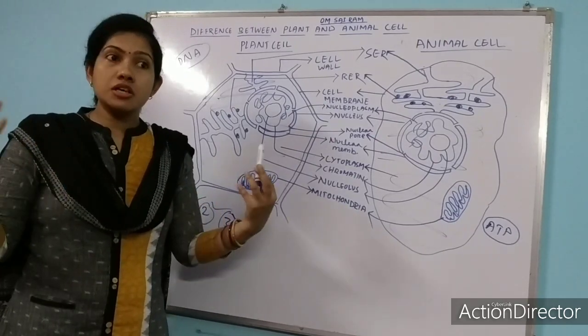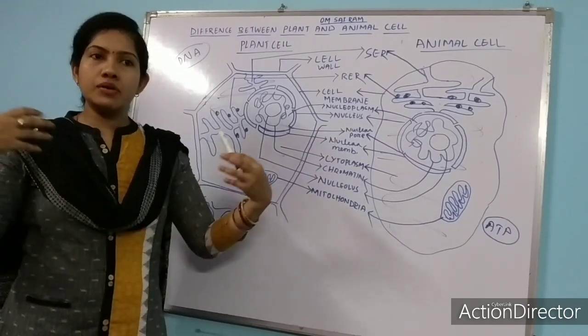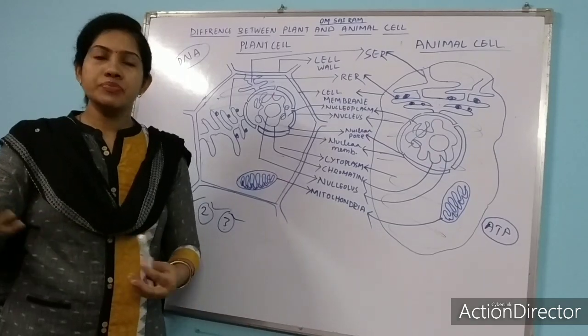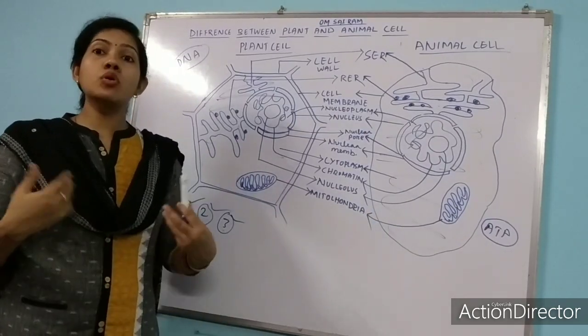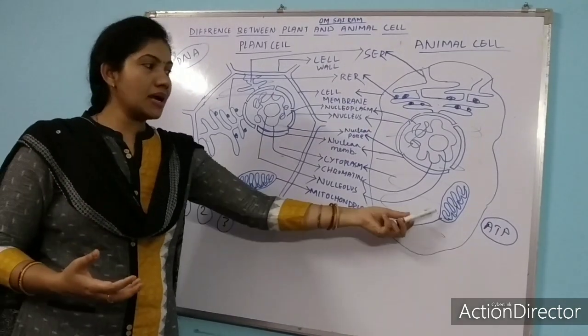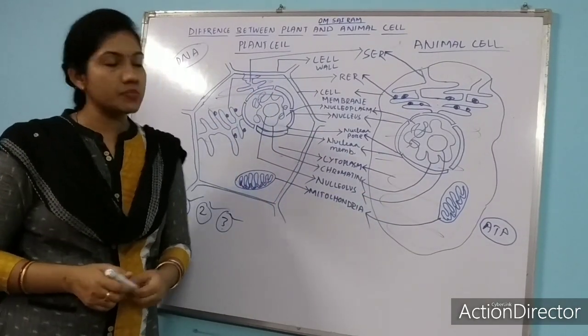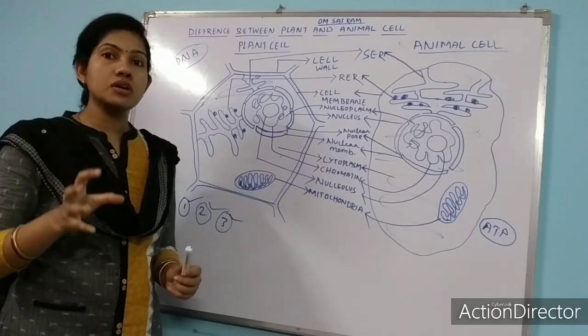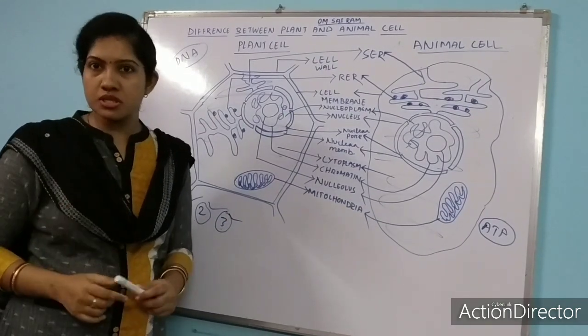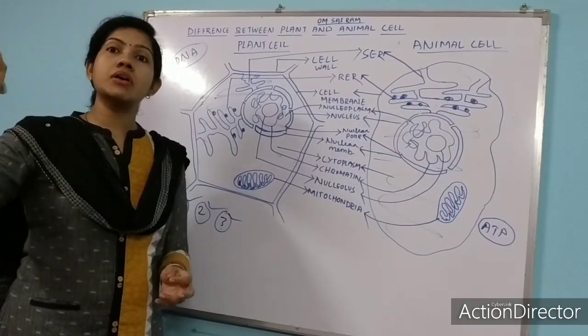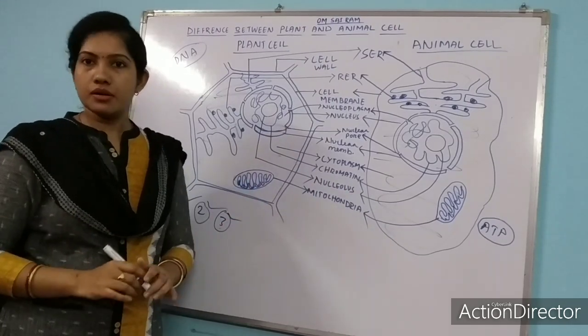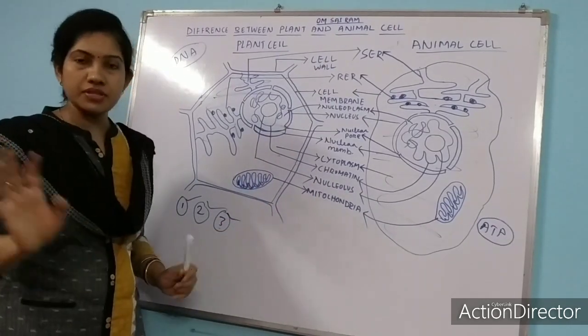When we are doing strong physical activity, or when we are working continuously, we need energy. And who provides energy to our body? The mitochondria, because mitochondria stores energy in the form of ATP. So mitochondria is the storehouse or powerhouse of energy. In the short question I will ask, what is the powerhouse of energy? Mitochondria. So for this one also, no need to write a difference.